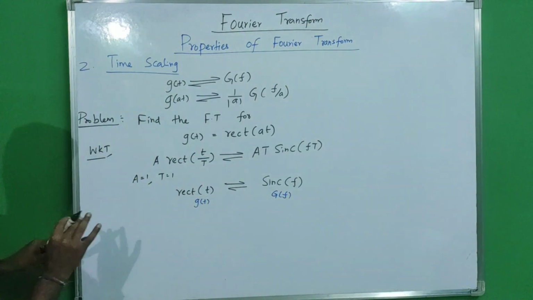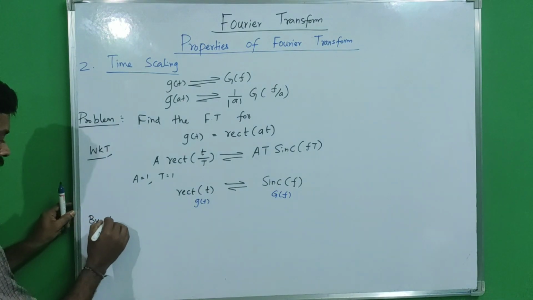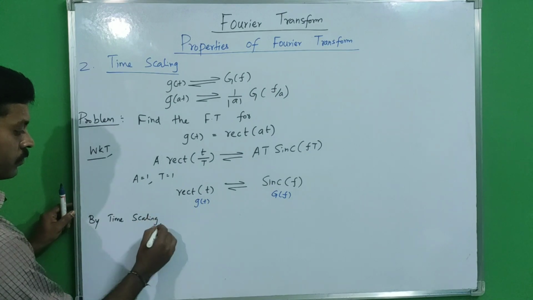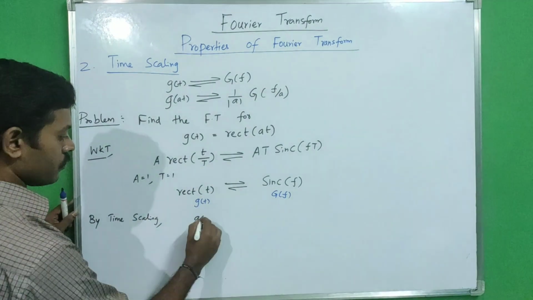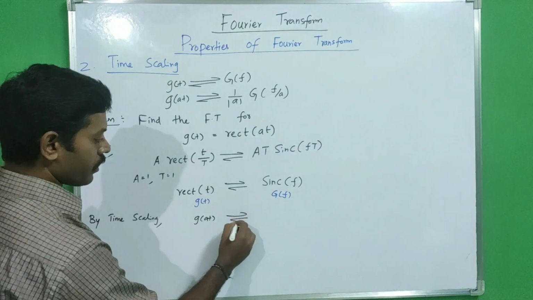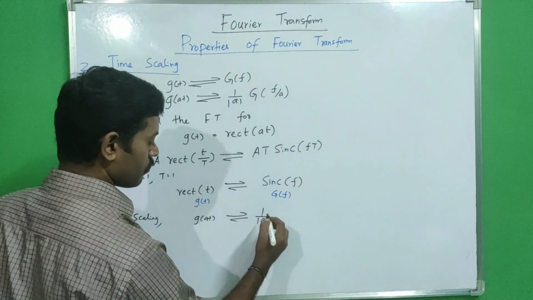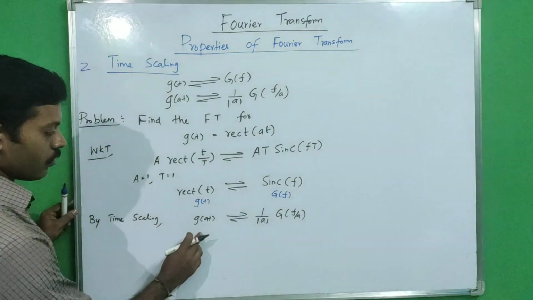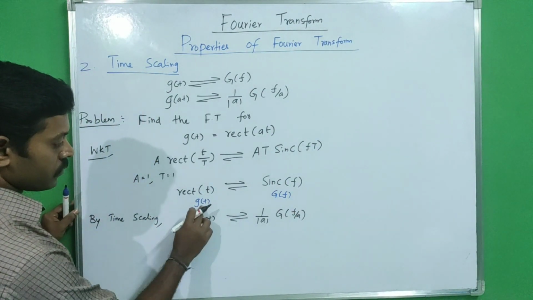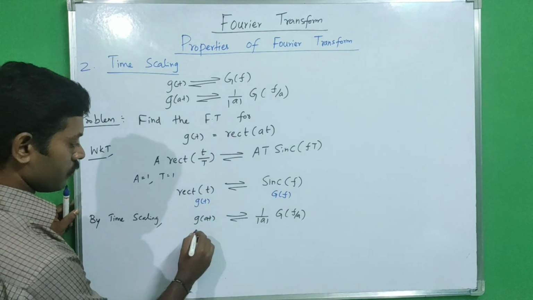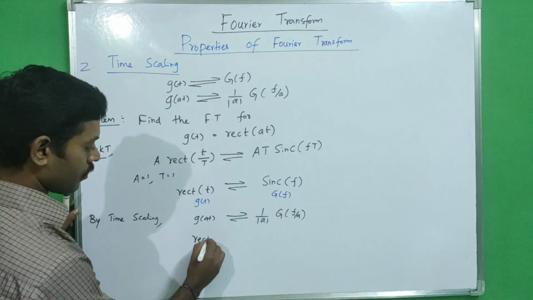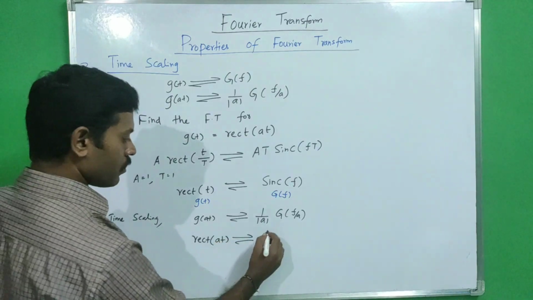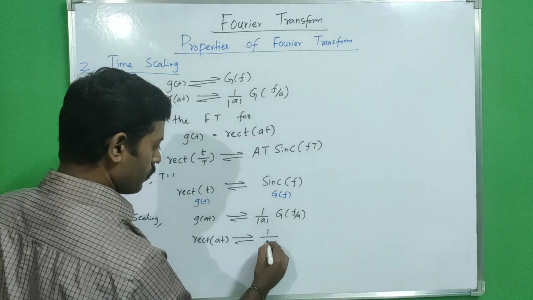So by the time scaling property, we know that g of at has a Fourier transform pair with 1 by modulus of a, G of f by a. We know that g of t equals rect of t, so g of at equals rect of at. So rect of at has a Fourier transform pair with 1 by modulus of a.